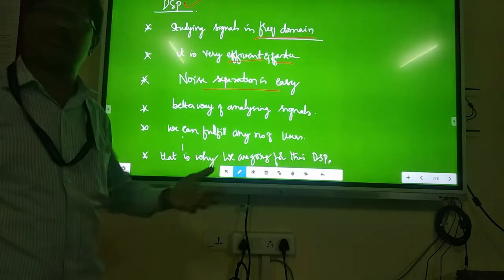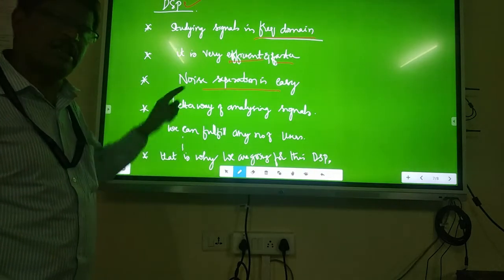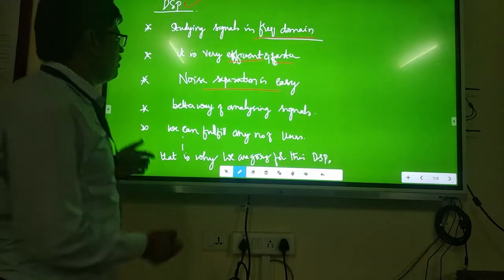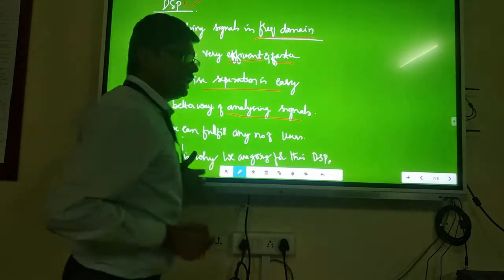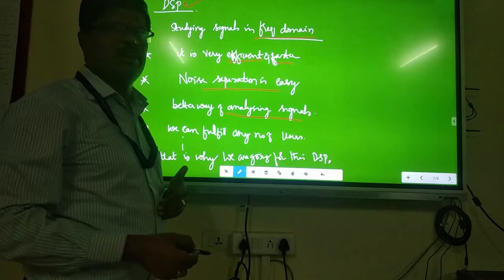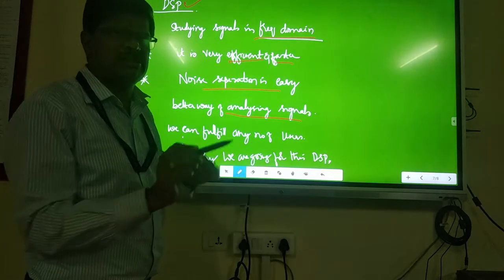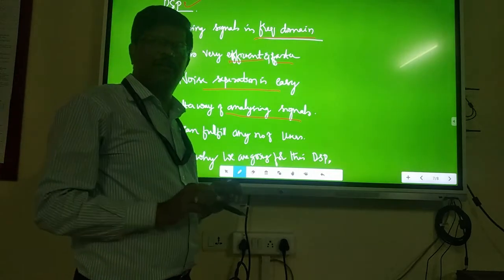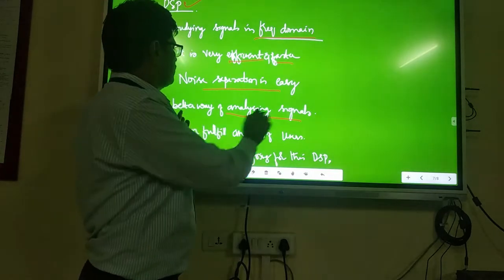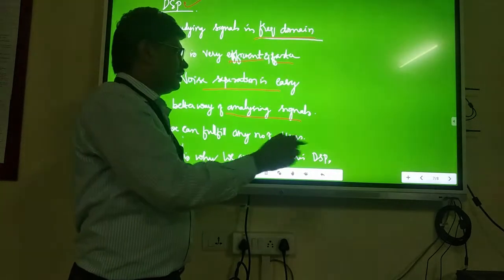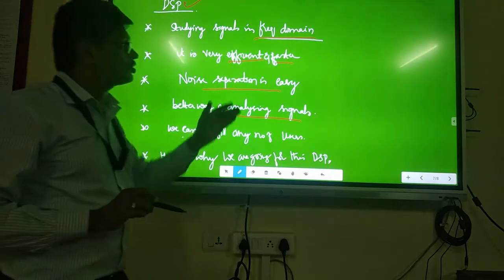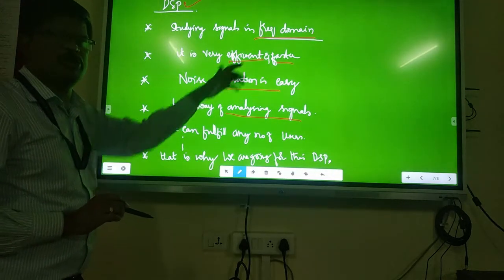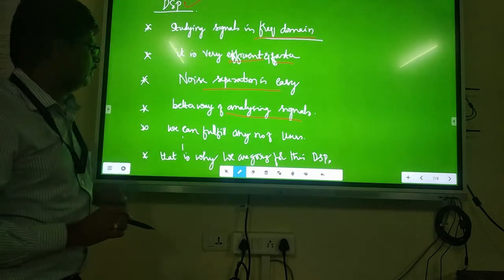Any number of channels you are using, handling noise is easy here. It is also a better way of analyzing signals. Any number of channels will not mix, and if there is a problem, you can rectify it. If anything is mixing, you can analyze each signal properly, because so many algorithms and so many properties are there in the frequency domain.